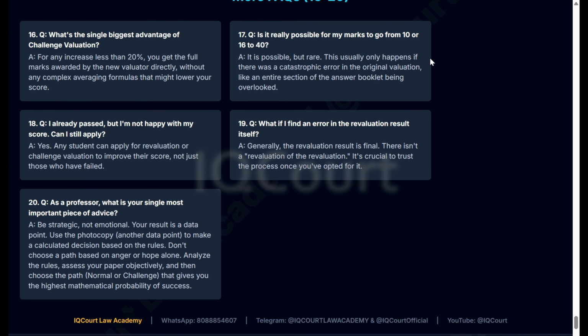Okay, some more questions are there. What is the single biggest advantage of challenge valuation? Up to 20% you'll get the full mark. That is our biggest advantage.